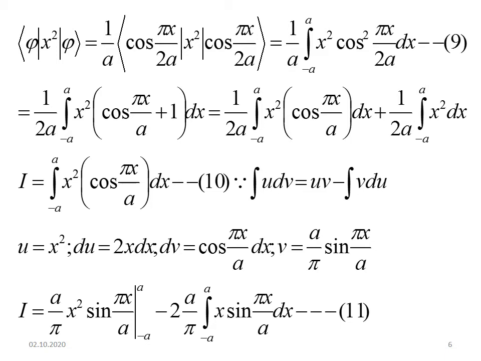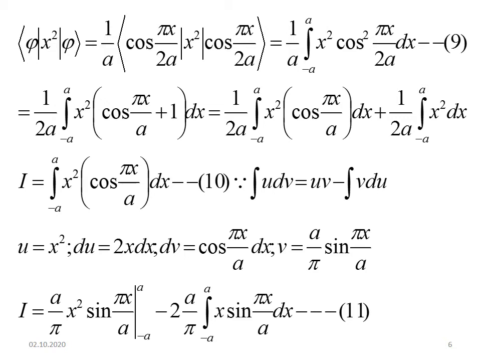First you take the first term, which I have called I. I is equal to the integral from minus a to a of x squared cos pi x by a into dx. This is of the form integral u dv is equal to uv minus integral v du. So here u is x squared and du is 2x dx, and dv is cos pi x by a dx, and v is a by pi sin pi x by a.